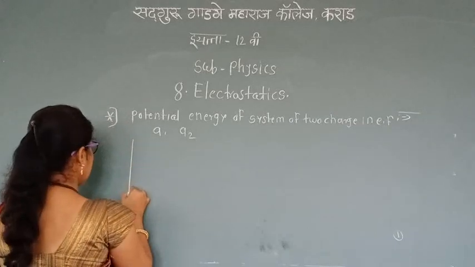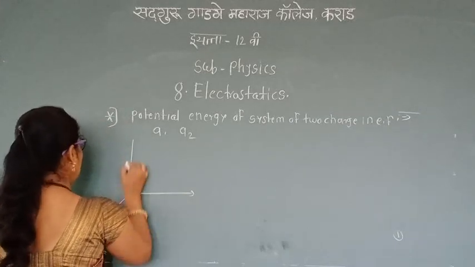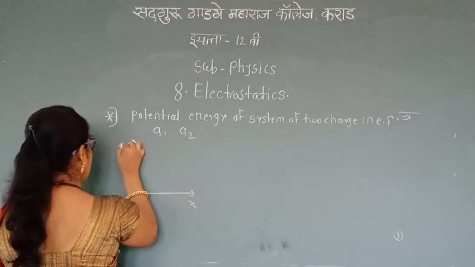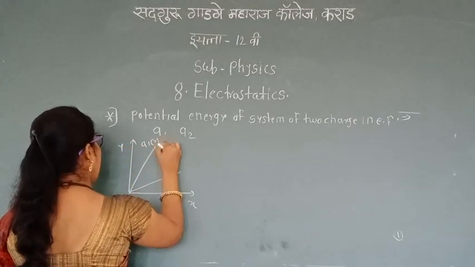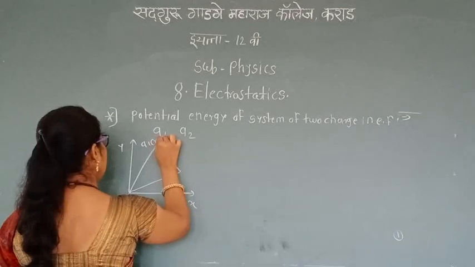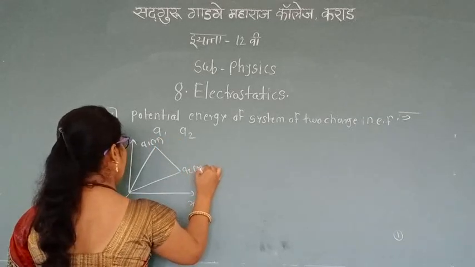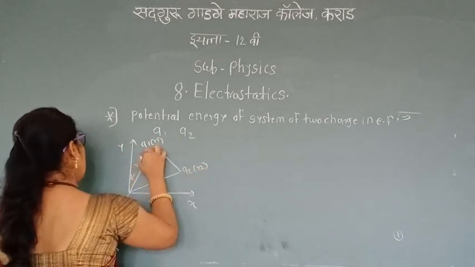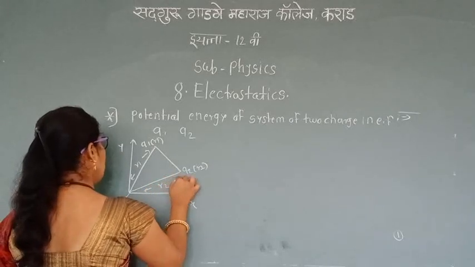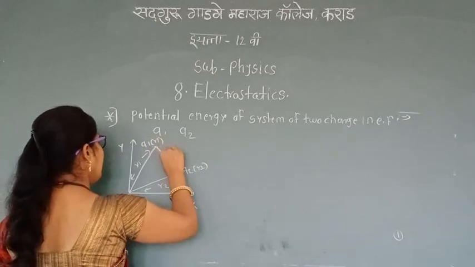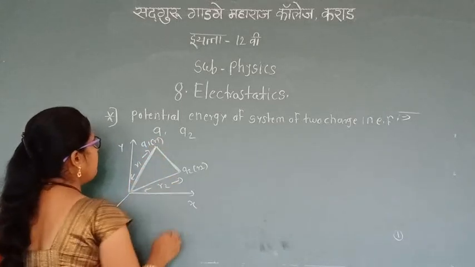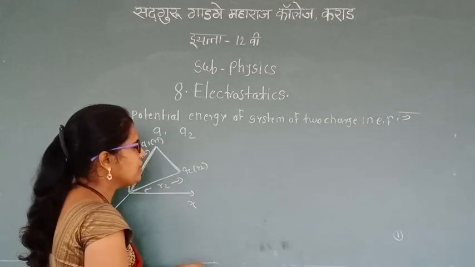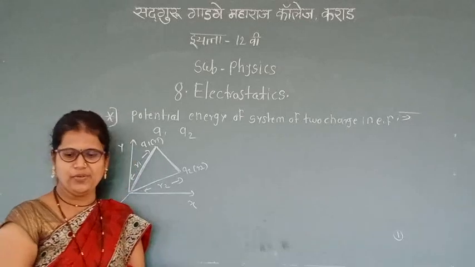In the last diagram we learned how to find the electric potential energy of a system of two charges, but here we apply an electric field.